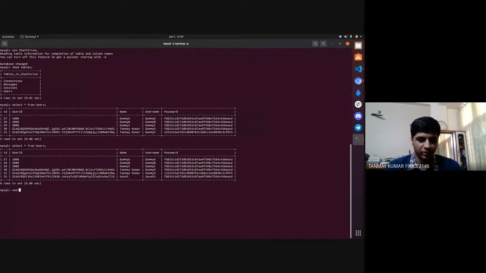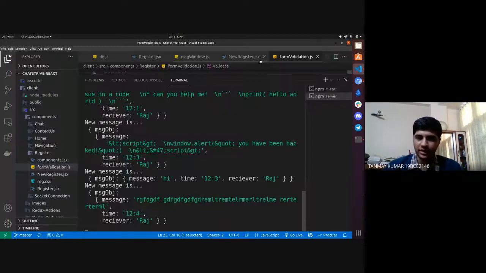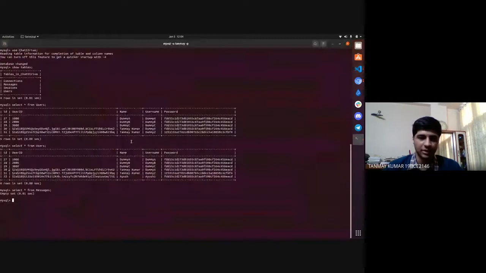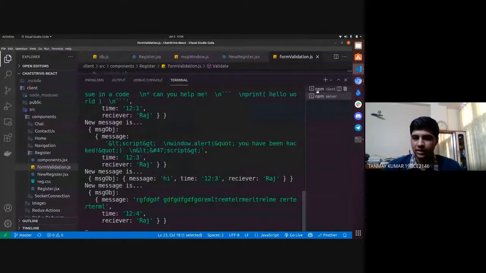So if I go and check, it is showing an empty set. The reason behind it is that we haven't connected the server with that particular table, messages. But you can see over here the client is sending the message to the server.